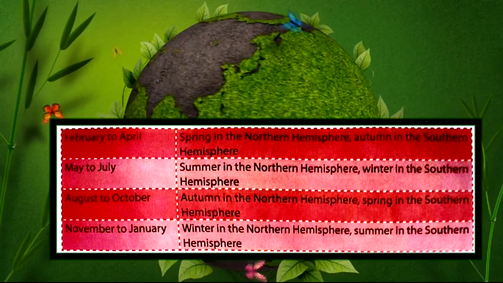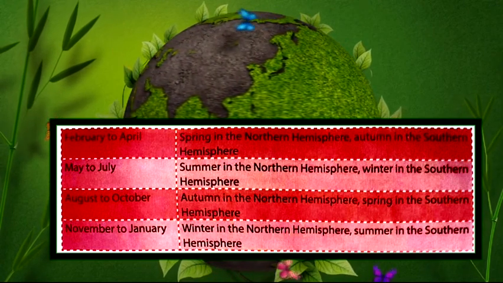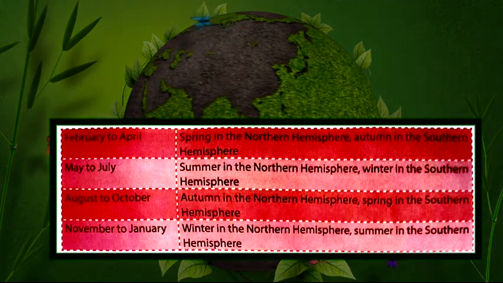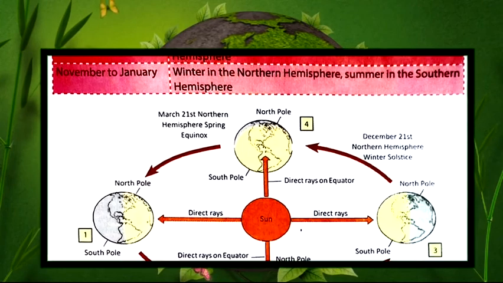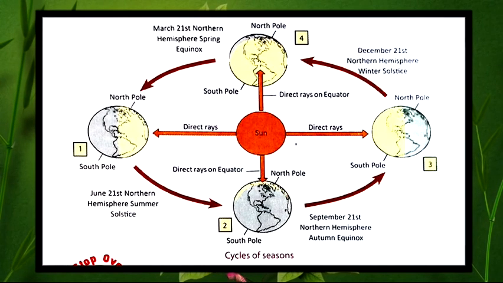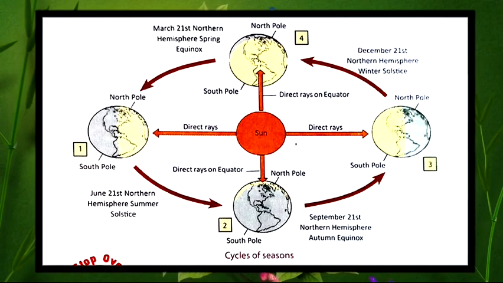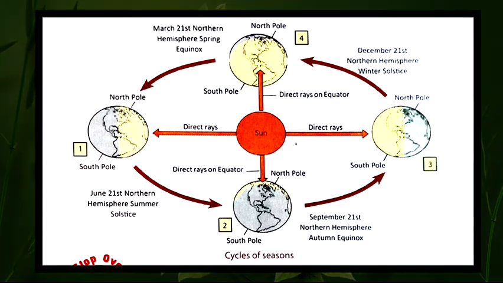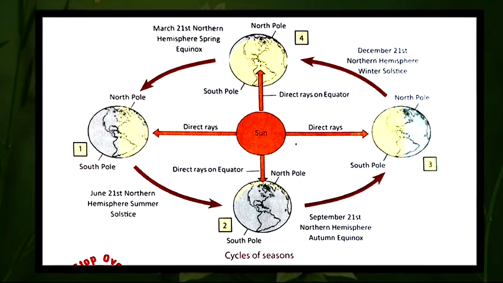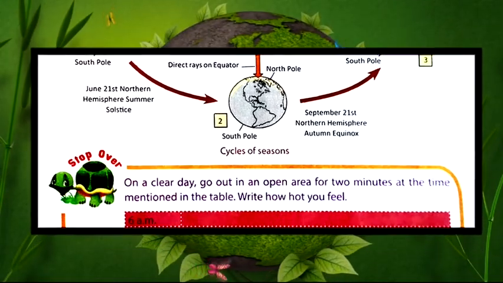November to January, winter in the northern hemisphere, summer in the southern hemisphere, means north and south are quite opposite. If this side is winter, that side will be summer. In the same way, the northern hemisphere and southern hemisphere face seasons, and the cycle of the seasons continues.